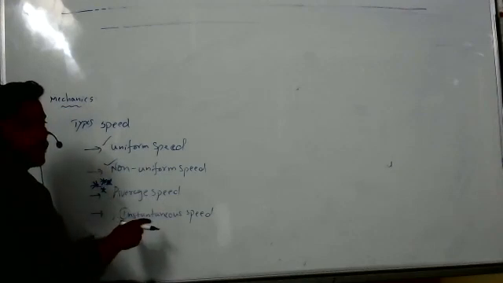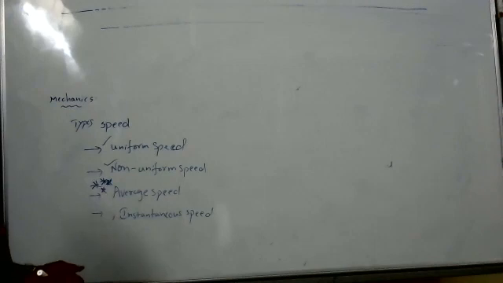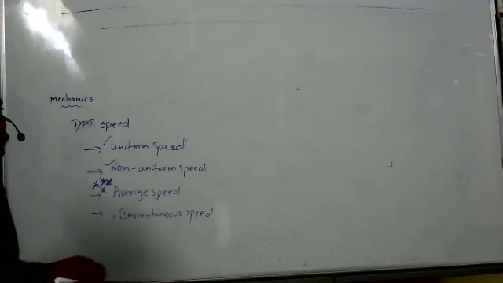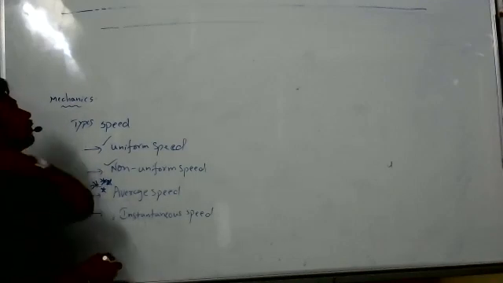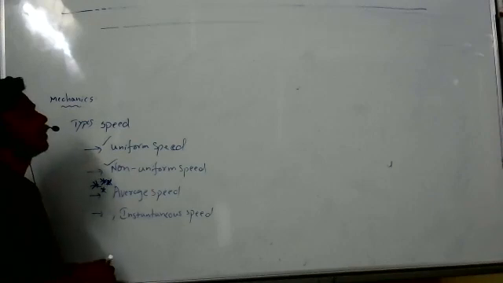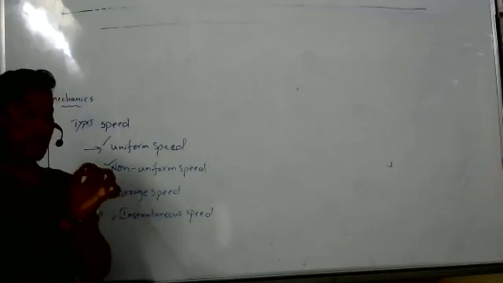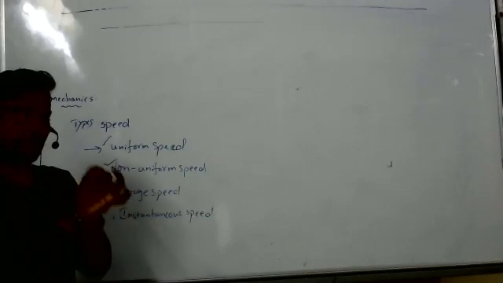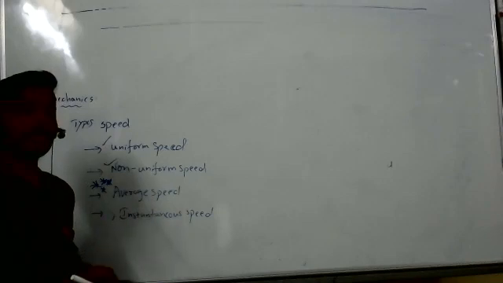Very important. Tell me what is instantaneous speed. The speed covered in a very short period of time, at a particular instant of time. Speed of a particle at a particular place, or speed of a particle at a particular instant, or at a particular time, whatever it may be. That is called instantaneous speed.